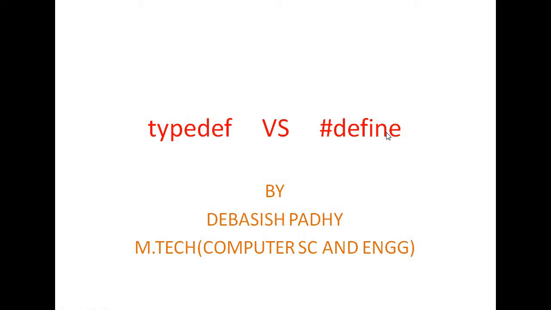This topic totally belongs to C programming. In C programming, different types of keywords are present. Keywords means the reserved words that have some special meaning, like int, char, float, double. Whenever I am using an integer number in my program, I use the keyword int.